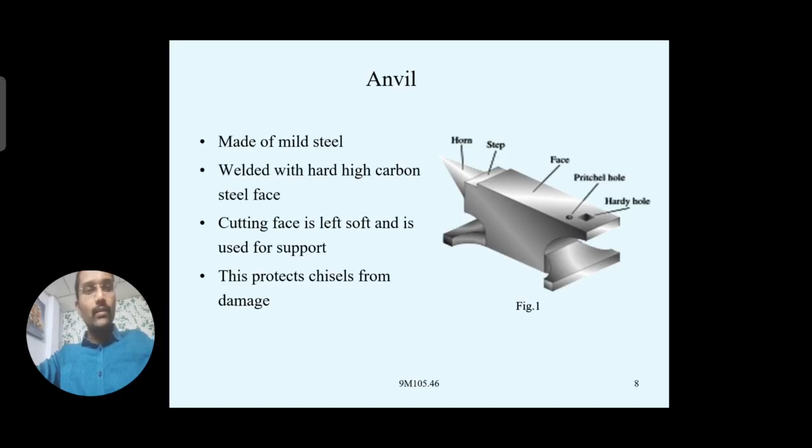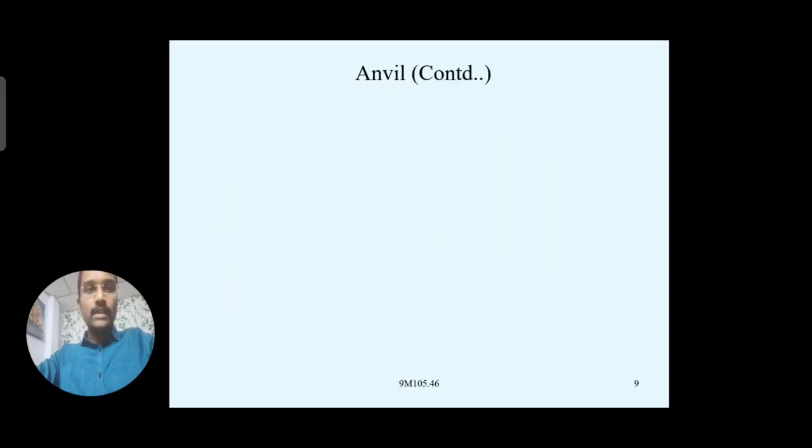That is the reason the top layer of this face is left soft. It will protect the chisels also. Chisels are placed over the workpiece and you strike with the hammer, and the chisel may slip and make contact with the face some other time. So it will not damage the chisels, it will protect them. Okay. So that is one of the reasons.